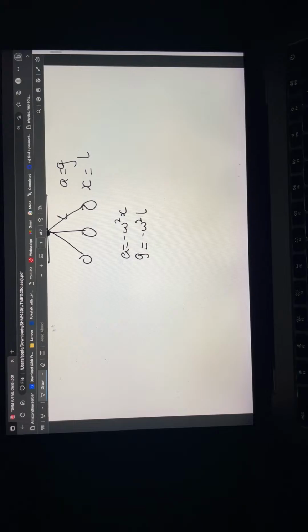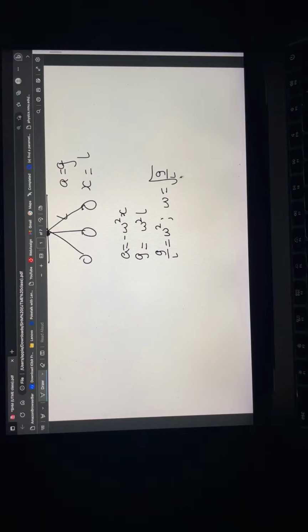Now I'm going to be ignoring the negative sign because that is just showing the direction, so I'm not going to be using it in this place. If I solve for omega, you see that g over L equals omega squared. What does that imply? You can find the square root of both sides. So omega will then be square root of what? G over L. You have been able to solve for omega. The angular speed for a simple pendulum is the square root of what?